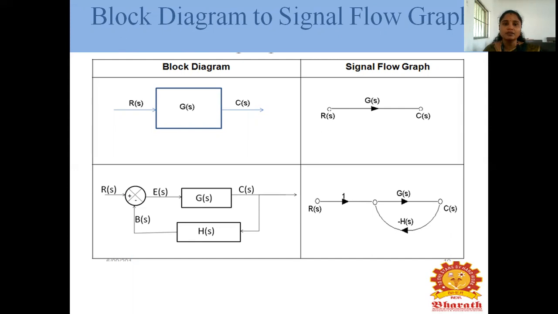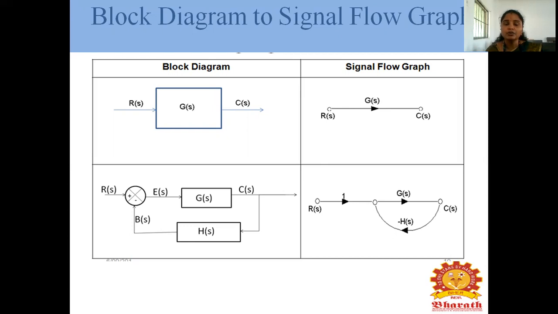To convert this block diagram to a signal flow graph, R of S into G of S is one forward path. Next we consider the arrow marks in the block diagram. C of S is connected to the branching point.